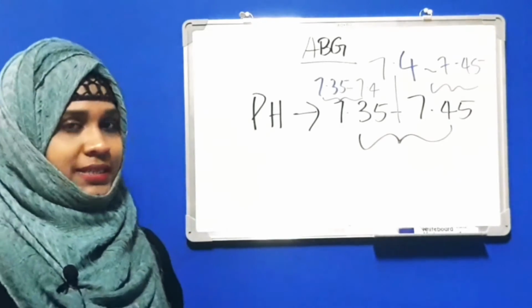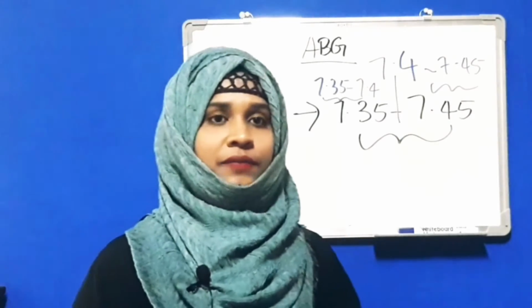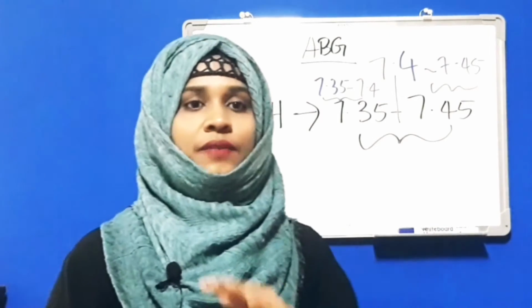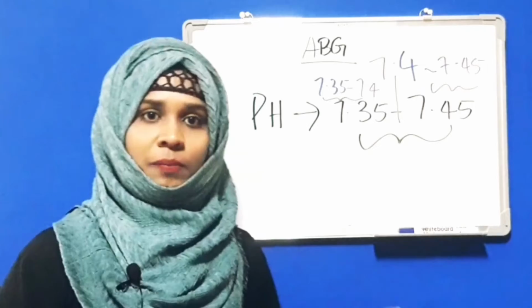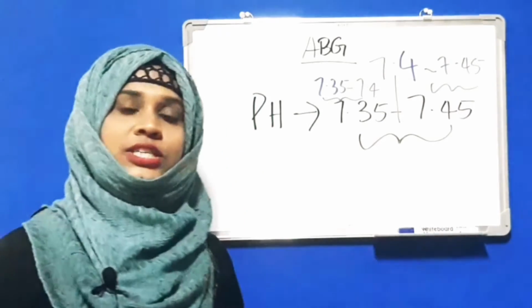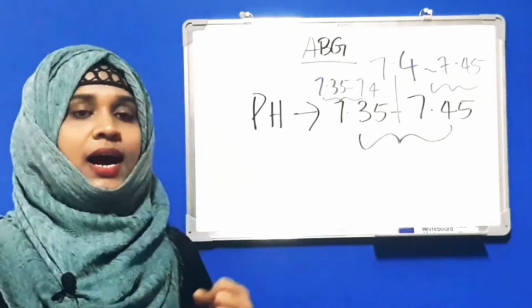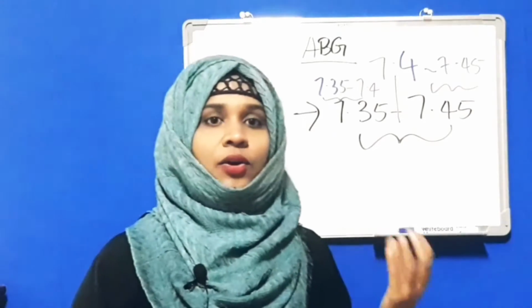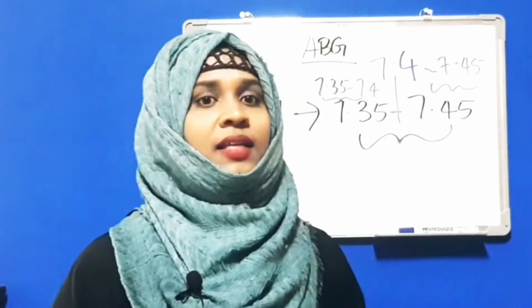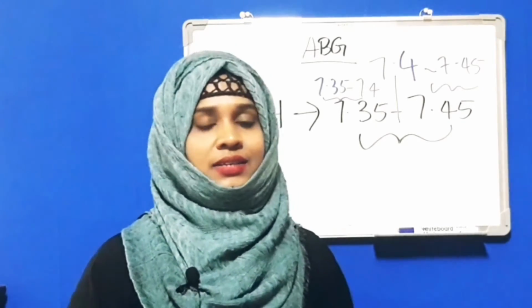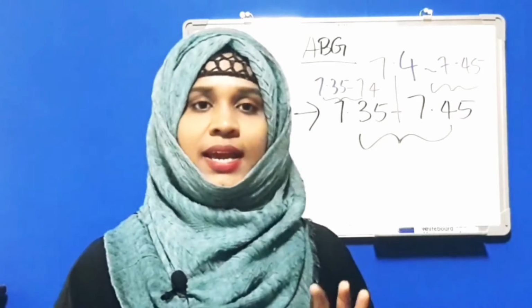Partial compensated means the bicarb will increase or decrease according to the condition and the pH will not fall in the normal range. This is called partially compensated. Next is uncompensated. Uncompensated means that according to the change in the respiratory, the bicarb will always remain normal. That is an uncompensated ABG.